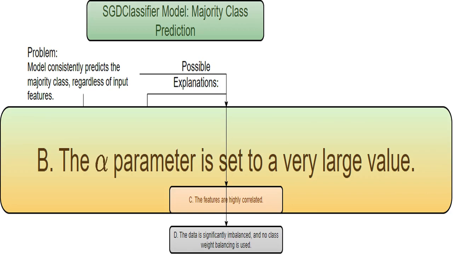Very large alpha means I'm using strong regularization. Think of alpha as a dial controlling how much I simplify my model. A large alpha forces my model to have small weights, essentially ignoring the features and defaulting to the majority class prediction. It's like oversimplifying things to the point of being useless.